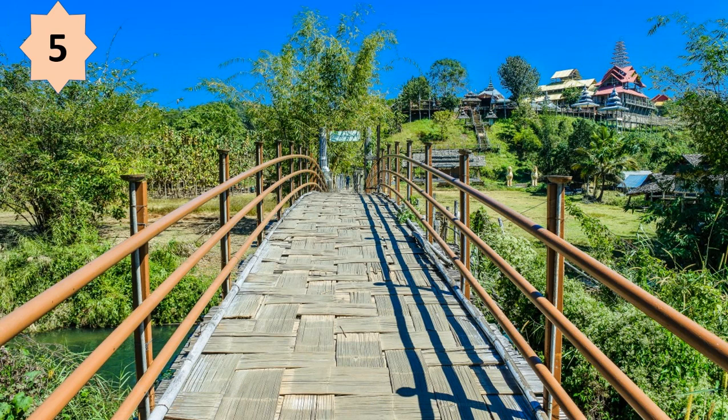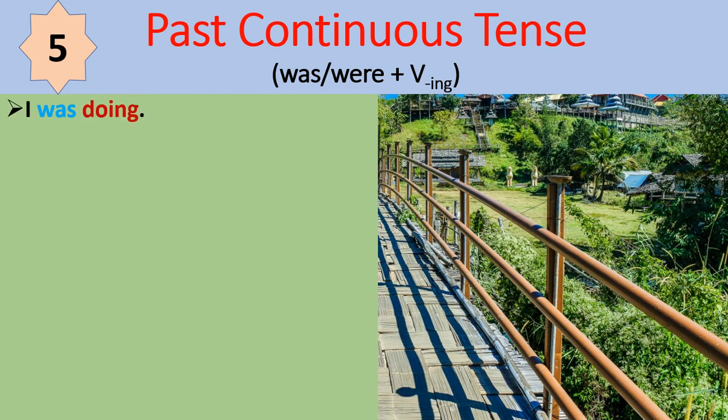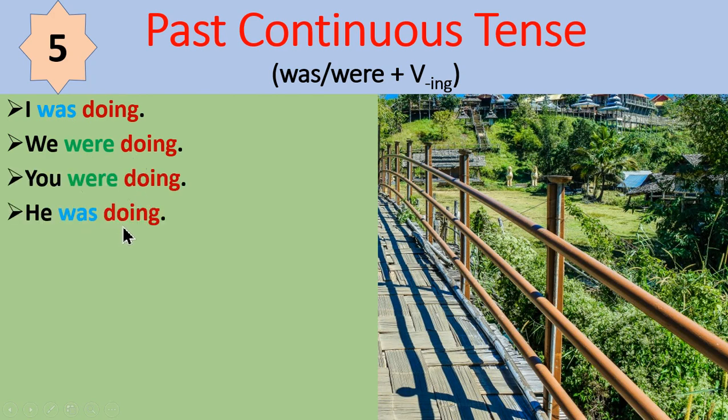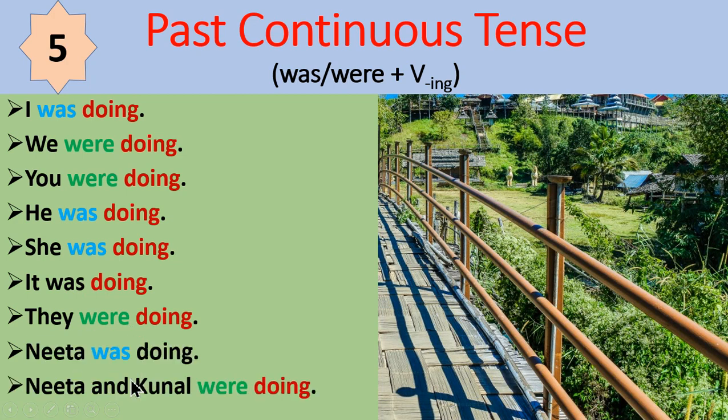Tense number 5, past continuous tense. Was or were plus VING is used. See the examples. I was doing, we were doing, you were doing, he was doing, she was doing, it was doing, they were doing, Nita was doing, Nita and Kunal were doing.